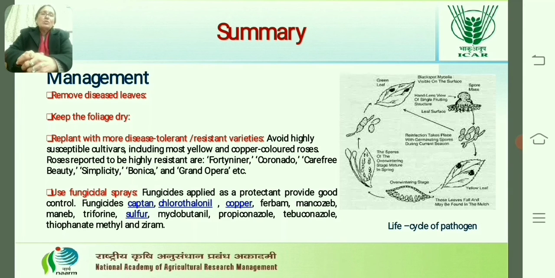Other alternative methods are also there nowadays, and we can go for organic farming, like neem formulations which we can give at an interval of 10 to 15 days.